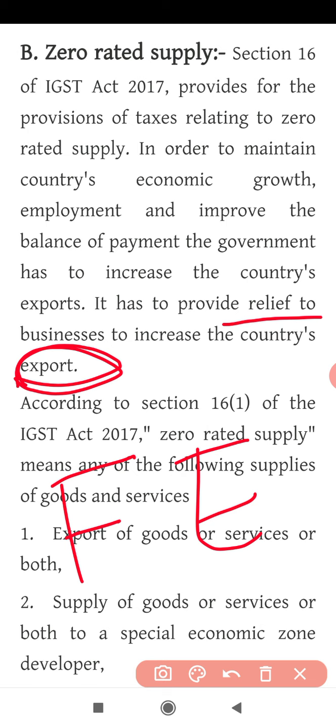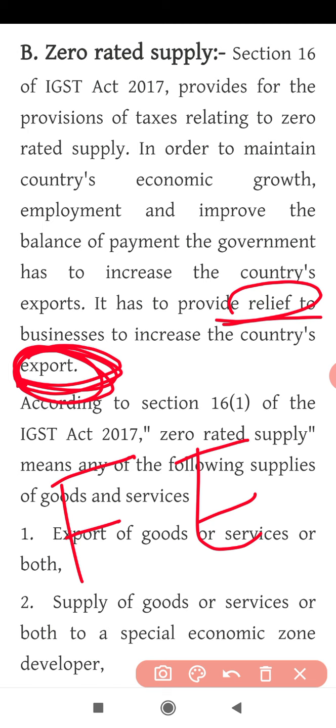So what relief are they speaking of? Government of India should give them concession or relief. Now what relief or concession is it? The government of India will see that there will be no tax charged to the businesses or tradesmen who are exporting their goods to foreign countries. For example, if you sell goods within the boundaries of India, there is GST charged to you.